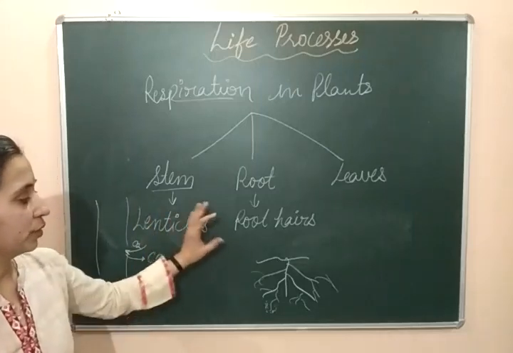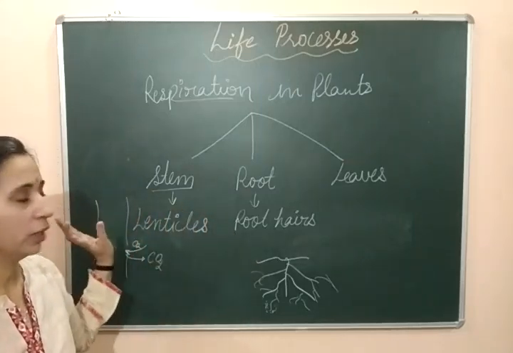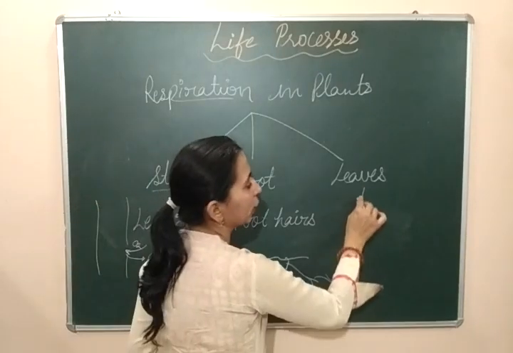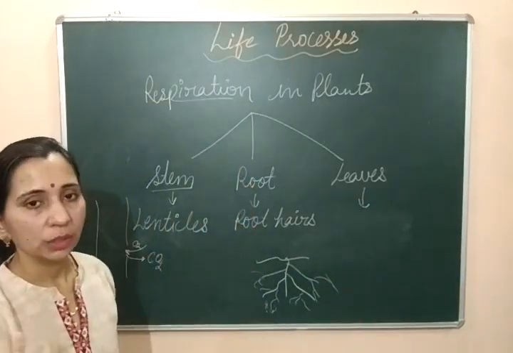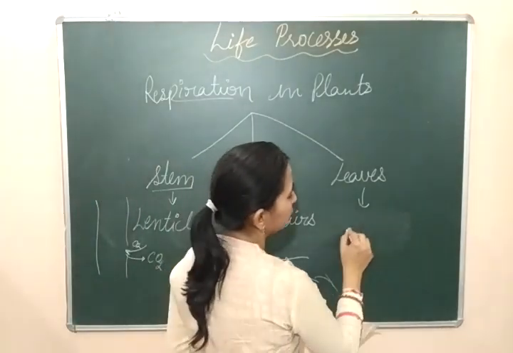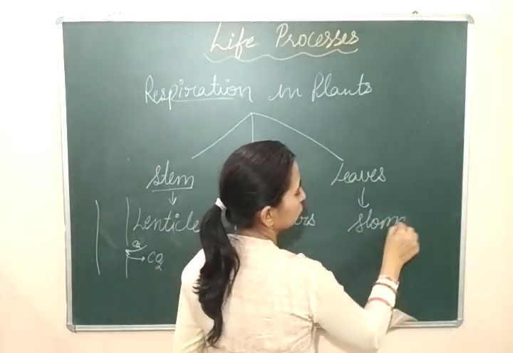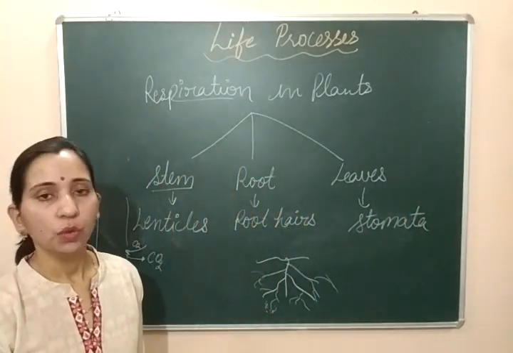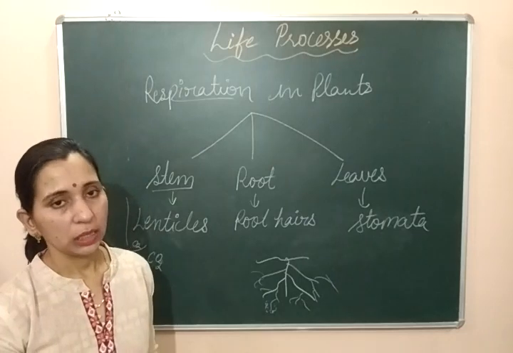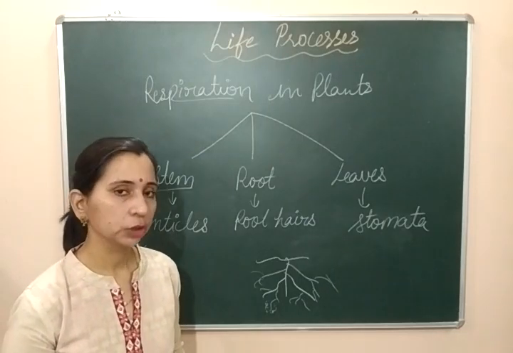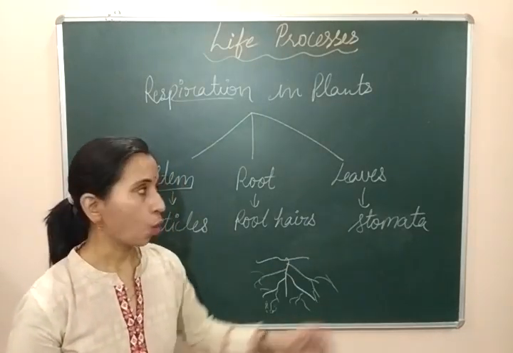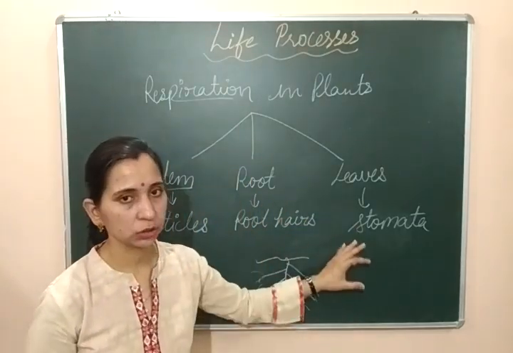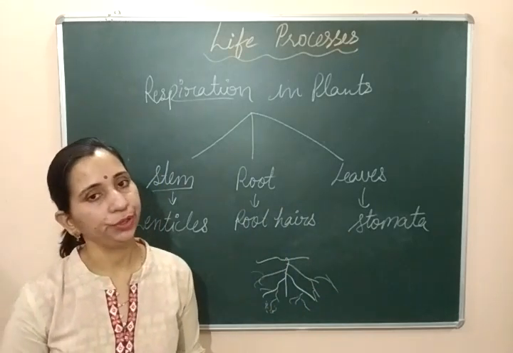All the parts do their respiration separately. Stems respire through lenticels, roots respire through the root hairs, and leaves. Leaves, as you all know, have some pore-like structure that are present on the surface of these leaves, and these pore-like structures are known as stomata. Stomata are pore-like structures which are present on the surface of leaves, and this is the part of the leaf by which leaves respire. So all different parts of the plant respire through their specialized structures. They do not have any specialized respiratory organ.